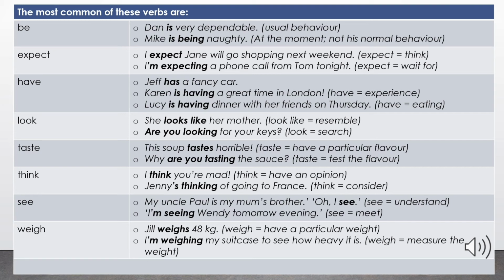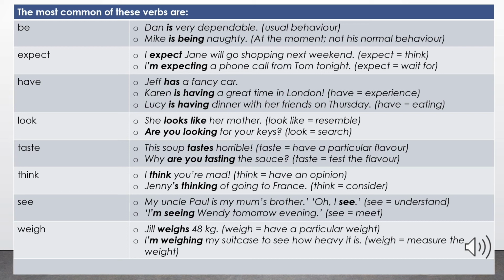Another verb, think. I think you're mad. Think here means to have an opinion of something. It's a stative verb. But when think means consider, it's a dynamic or action verb. Jenny's thinking of going to France, for example.